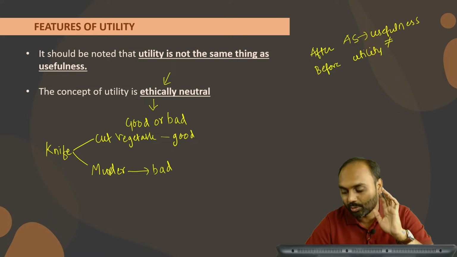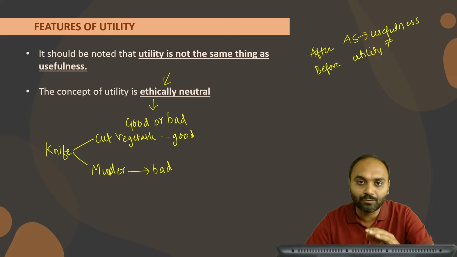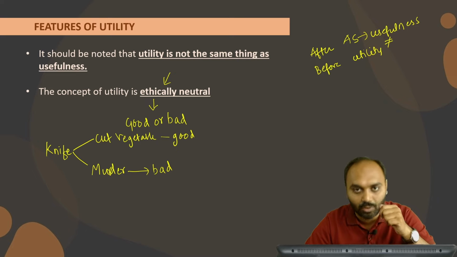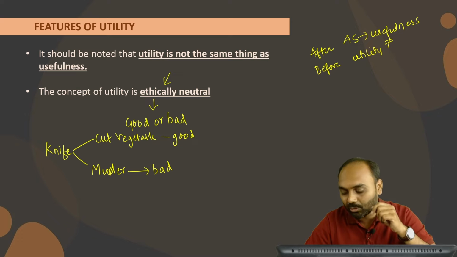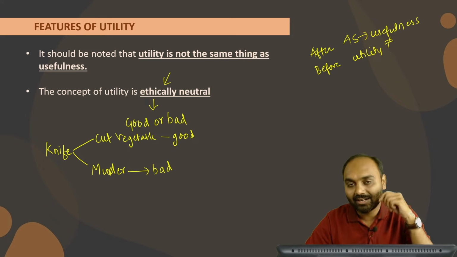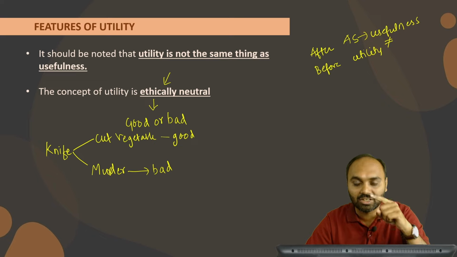You were hungry, you went to a hotel and a menu was provided. In the menu there were a number of food products available, and most of them have the capacity to satisfy your want. Will you order everything? Okay, you will order a specific one. Why that one? For example, you have ordered paneer chili dry. Why only paneer chili dry? Because you find that it has a good amount of satisfying power as compared to other food products. Yes or no? Because you think today you will get more satisfaction by eating that food item compared to other food items. That is the reason why you have ordered that one.